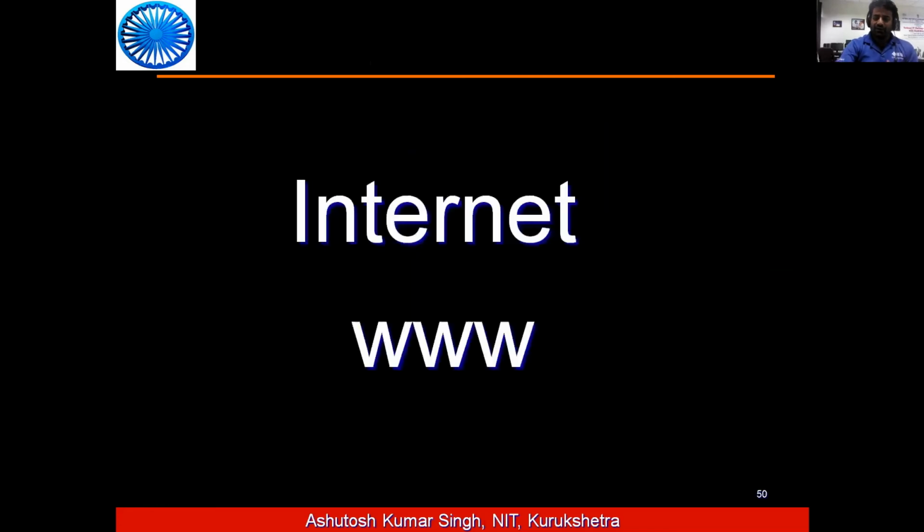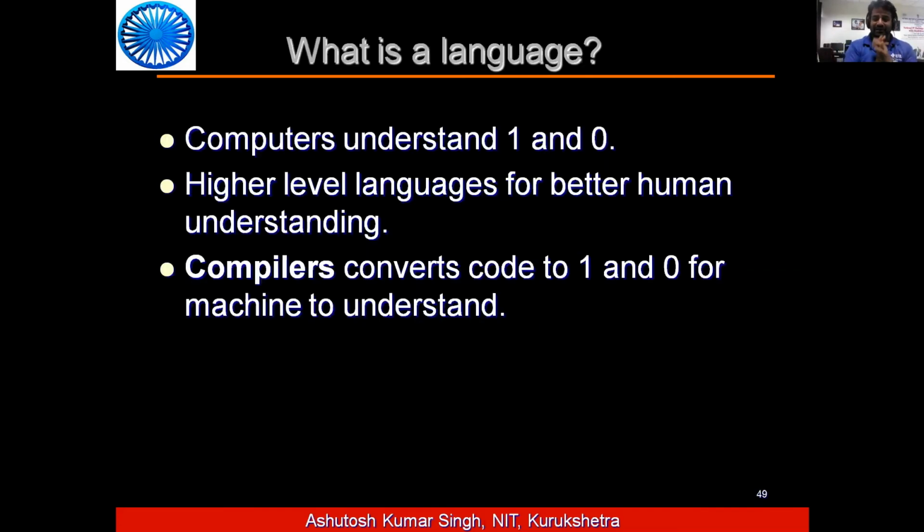And a lot of languages are available in the market. If you start from the 60s, thousands of languages were there. In the old time Ada, nowadays Python is very famous. You write the program for machine learning and neural network people. Python is very famous. C, MATLAB, C++, like many languages are there. And you have to be expert in 1 or 2 languages. That will solve your problem.